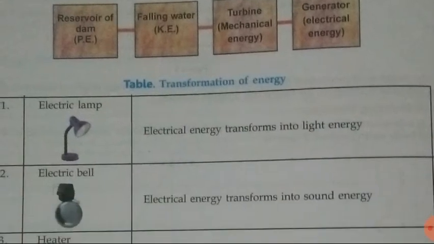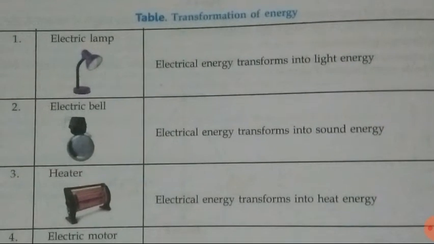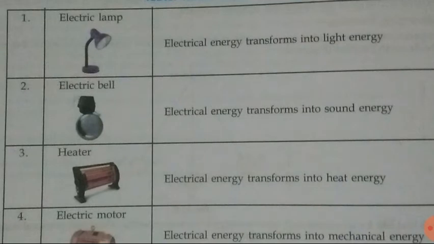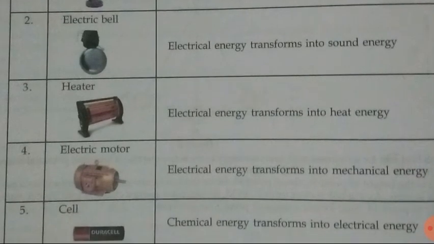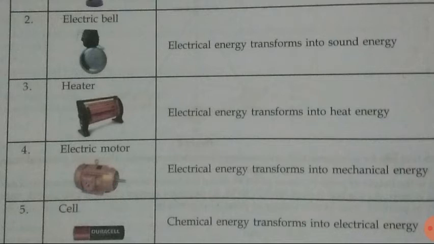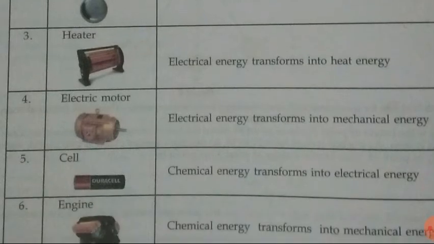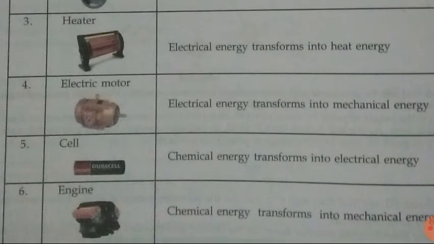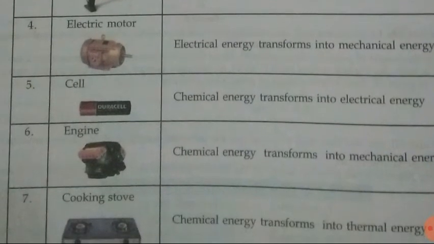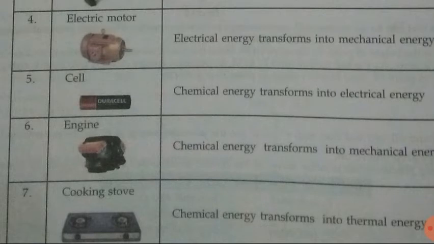Now in this table we have some more examples of how energy transforms its form. So electric lamp: when we switch on an electric lamp we get light. The electric lamp works on electricity, so here the electrical energy is transformed into light energy. Then electric bell: here electrical energy transforms into sound energy. Heater: in a heater the electrical energy transforms into heat energy. Then electric motor: electric energy transforms into mechanical energy.